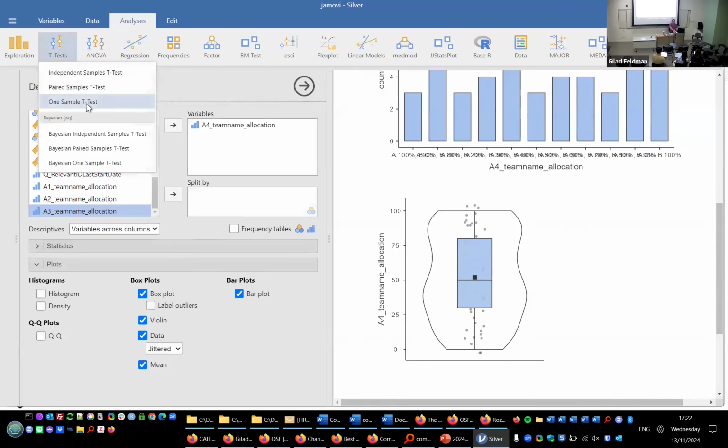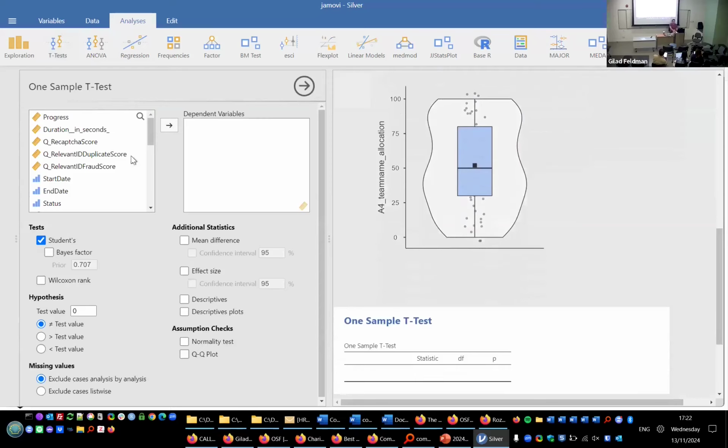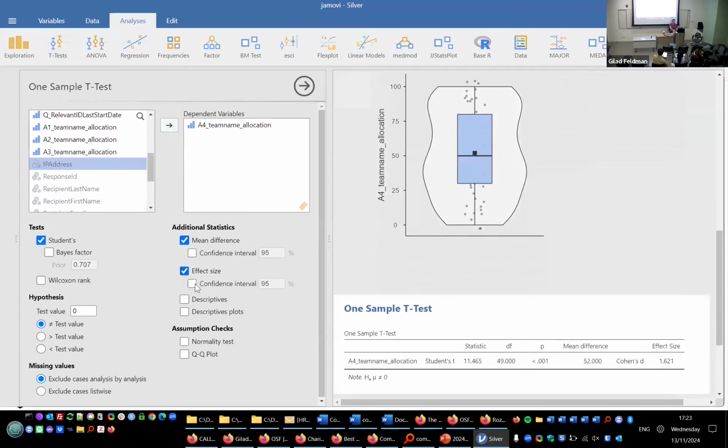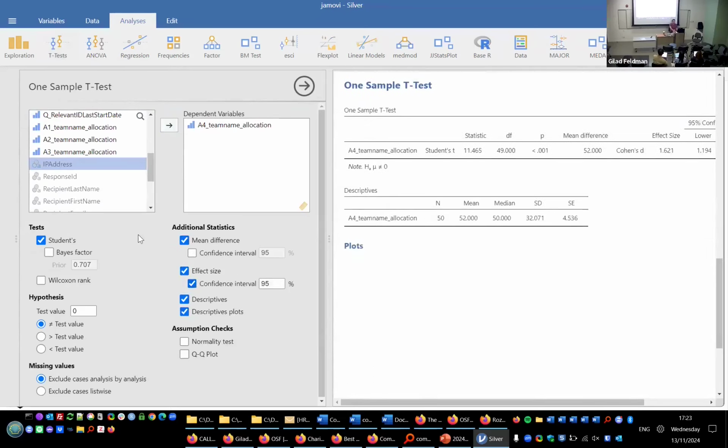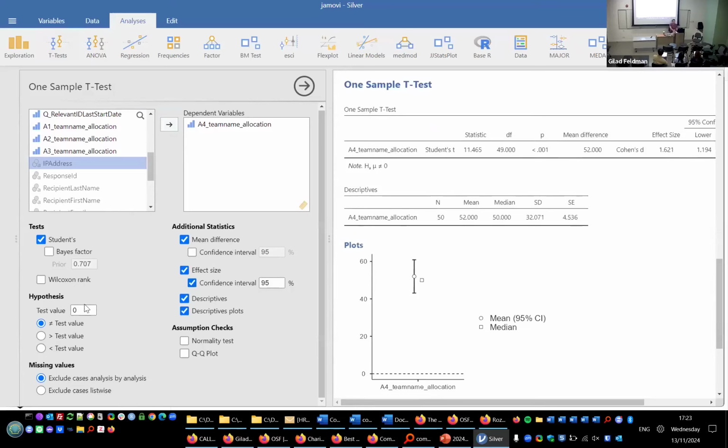So now we want to run the test that we will run on all our hypotheses, and it's called a one sample t-test. In the one sample t-test, you just add the variable that you care about, which is the fourth one, A4. You want to add the mean, effect size, confidence intervals, descriptives, and descriptive plots. And then you tell it, what do you want to test against? Do you want to test against 0? Do you want to test against 50? So test value is 50, right? Is it different from 50, yes or no?